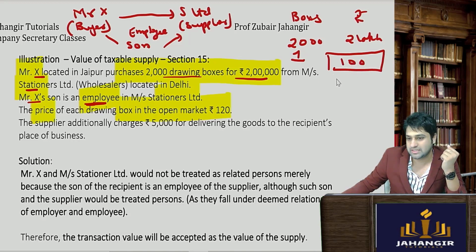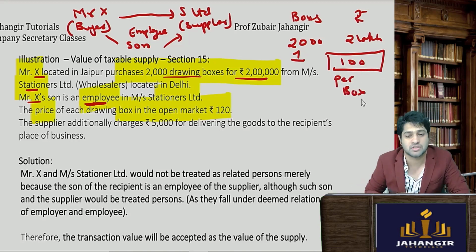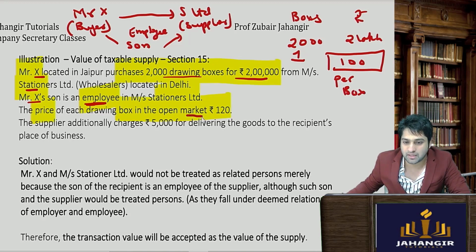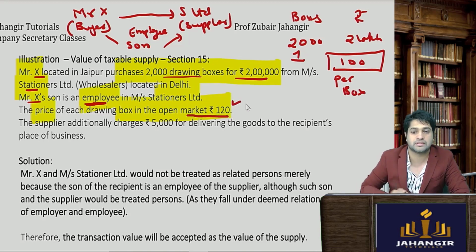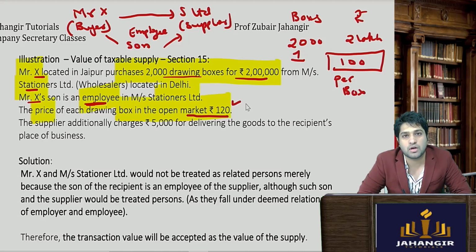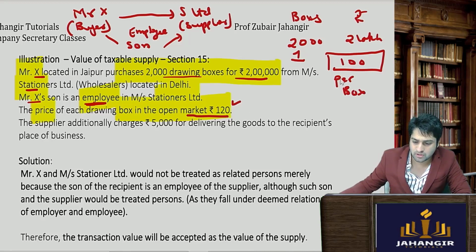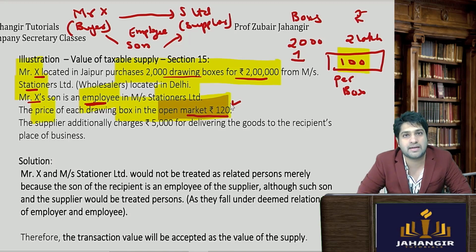So the costing that he has got is 100 rupees per box, whereas in the open market it is 120 rupees. Now tell me, what pricing should you take? Should you take that the price of the goods is rupees 100, or you should take the price of the goods is 120?